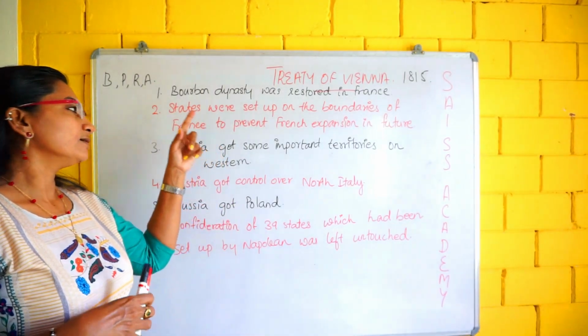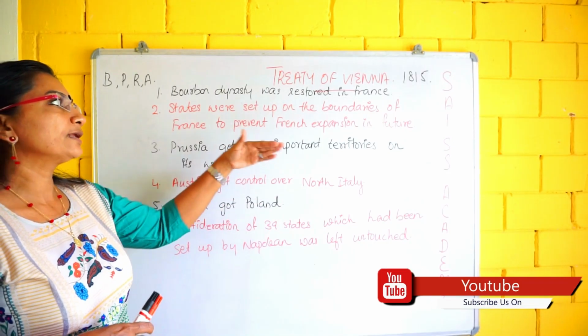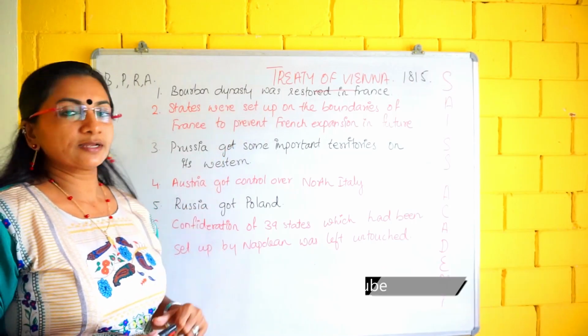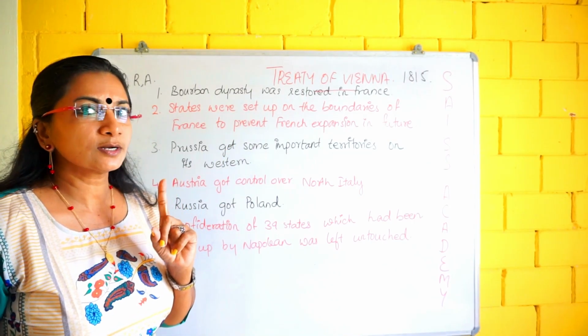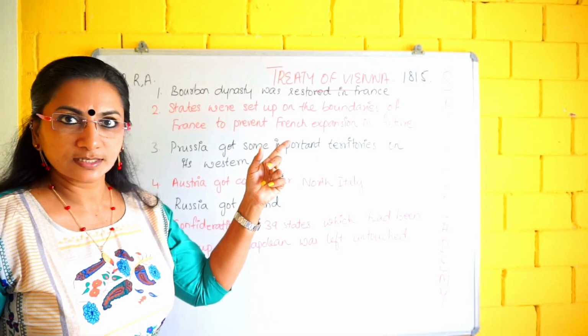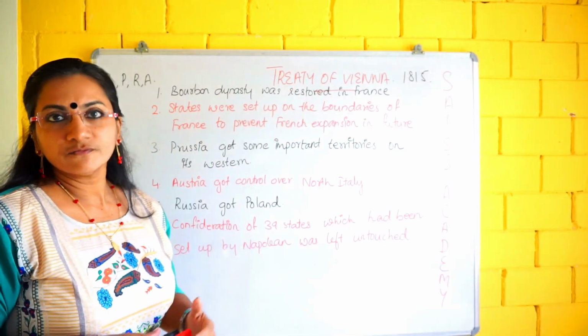Okay. First, what were the things under this Treaty of Vienna? First, the Bourbon dynasty was restored in France. Did you hear about this? It is not a Bourbon biscuit. Yes, this dynasty was there before the French Revolution, isn't it? Again, this Bourbon dynasty was restored in France.